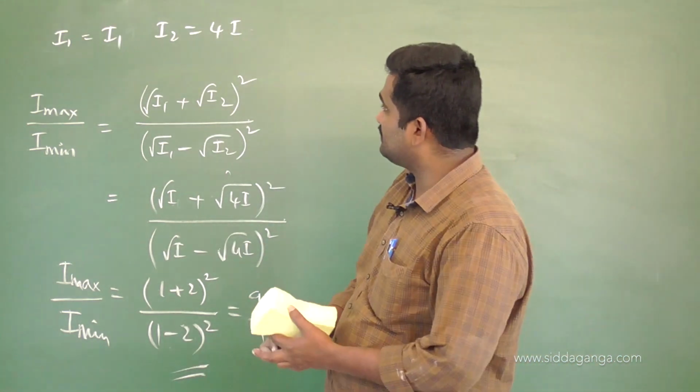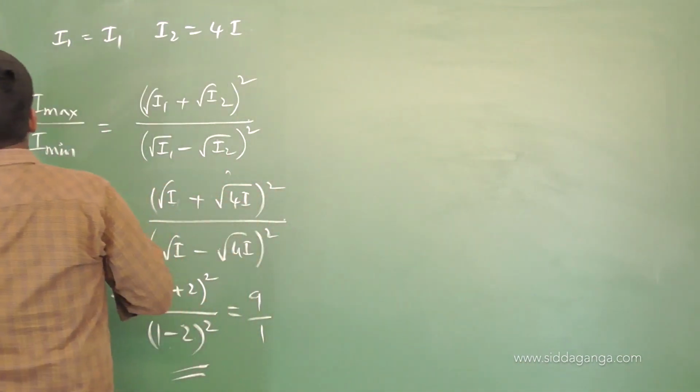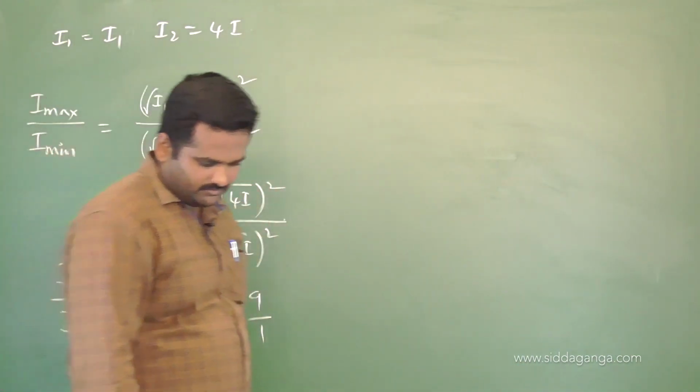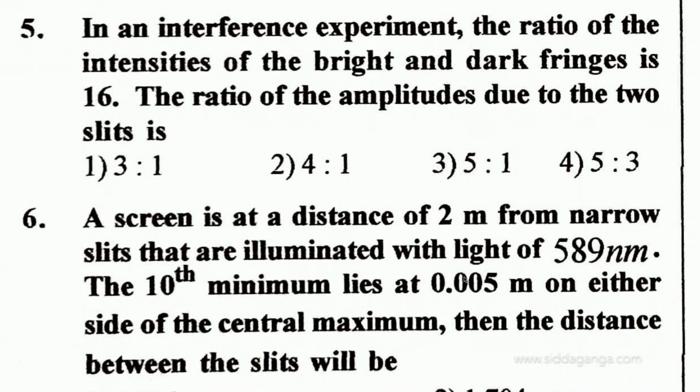Next, the fourth problem we have done earlier. This is the fourth completed, right? The fifth one, you go with that. Fifth problem. In an interference experiment, the ratio of intensities of the bright and dark fringes is 16. Then the ratio of amplitudes due to these two slits is, the ratio of the amplitudes of these two waves which are coming from those two slits, right? That's what they are asking to find out.